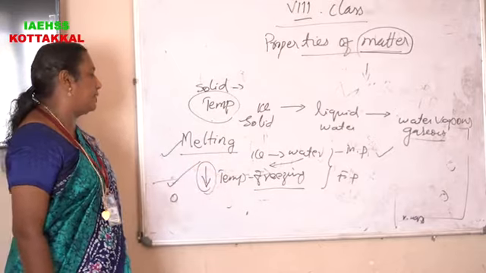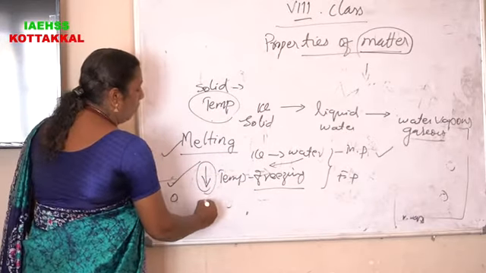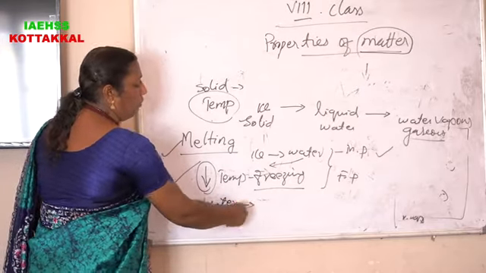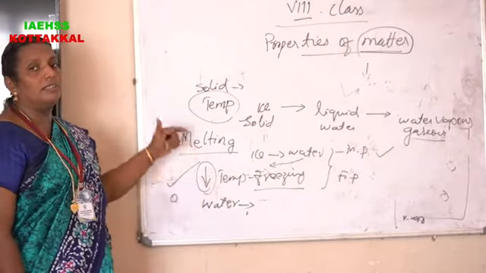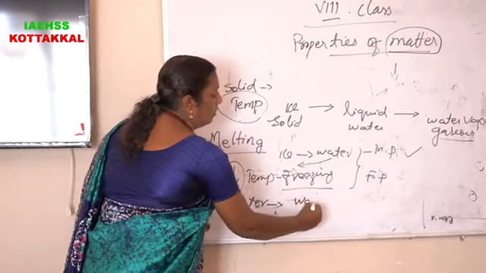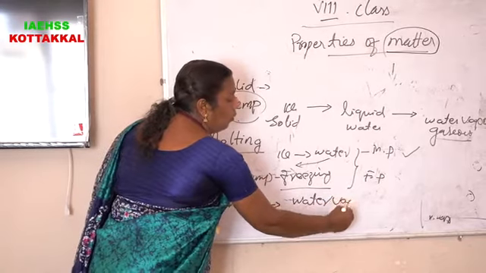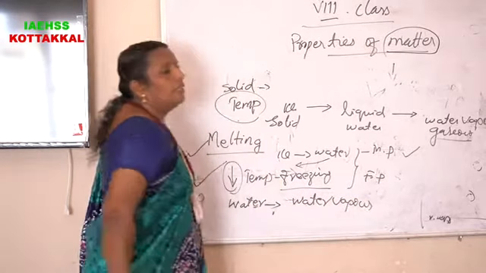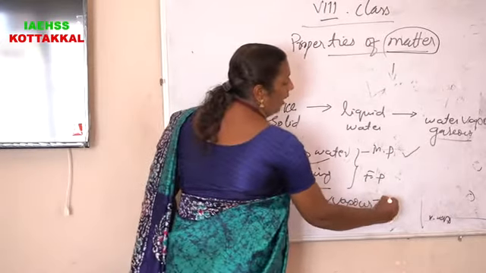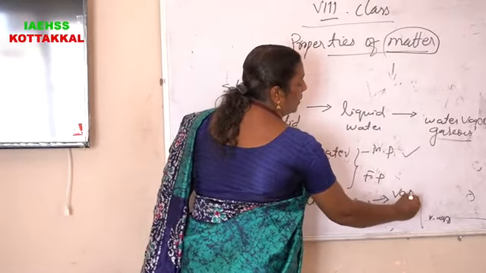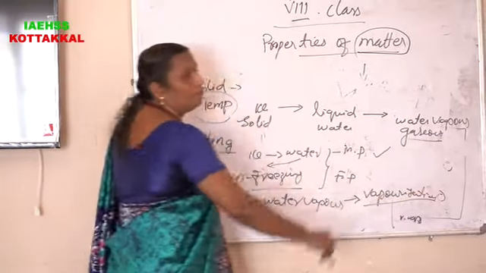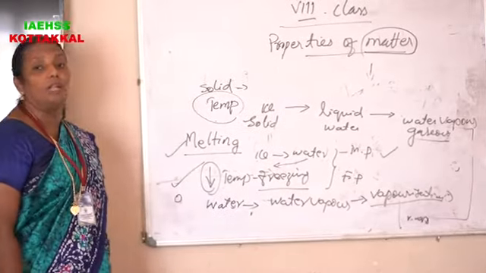Other phase changes are, for example, in water. When we increase the temperature of water, you know that water changes to water vapor. This process is known as vaporization, the vaporization of liquid.